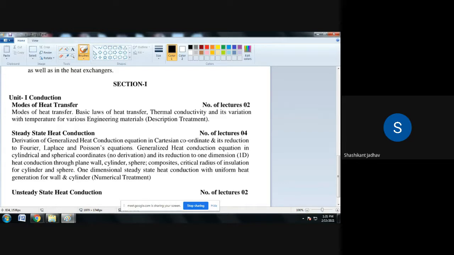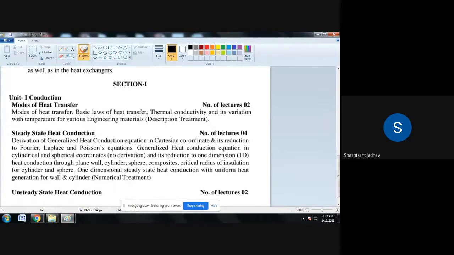There is a proportionality sign: Q is directly proportional to. To remove the proportionality sign, we take the equal sign and introduce a proportionality constant, that is K. So Q is equal to K into A into dT by dx, and that K is the thermal conductivity of that particular solid object. This is Fourier's law of heat conduction, the only law related to conduction.